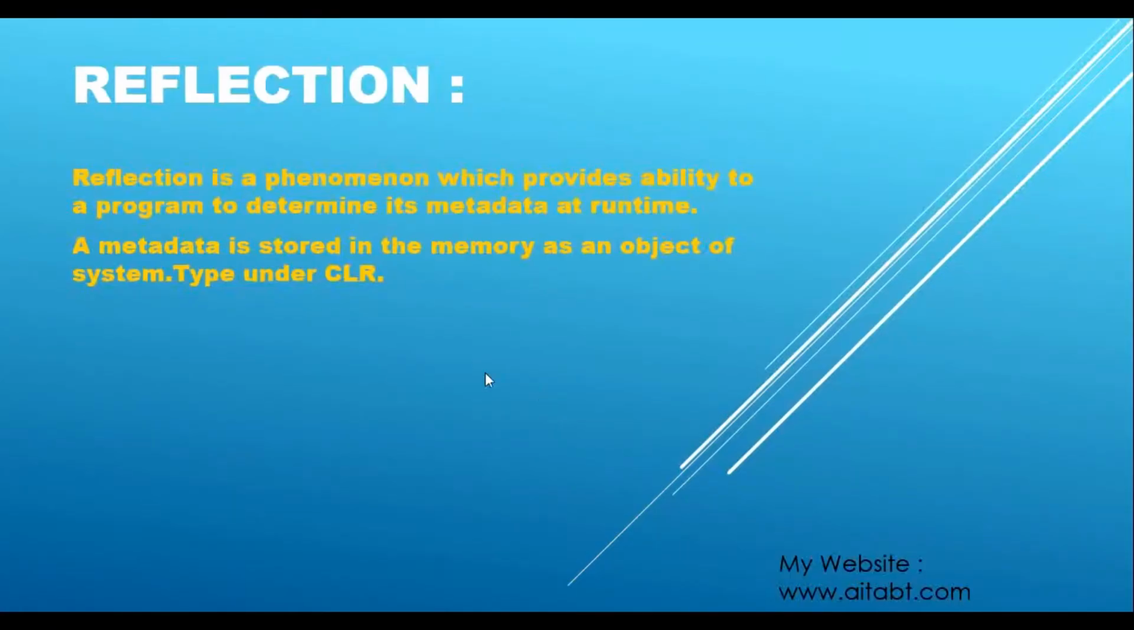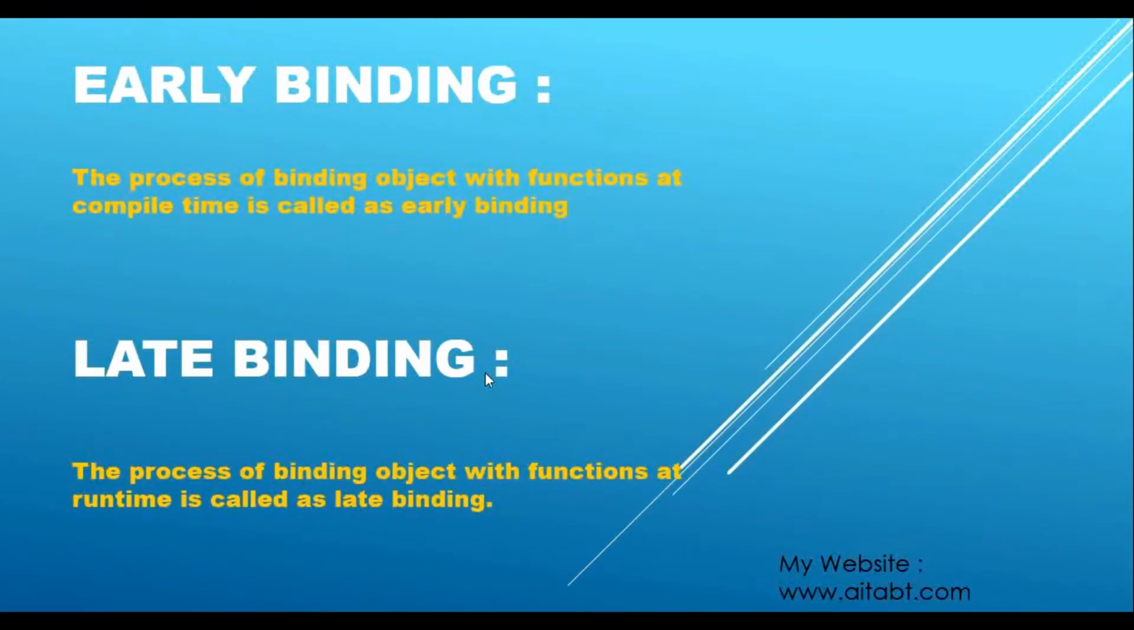Now, what is early binding and late binding? Early binding is the process of binding an object with functions at compile time. In contrast, late binding is the process of binding an object with functions at runtime. So now let's see what this means.